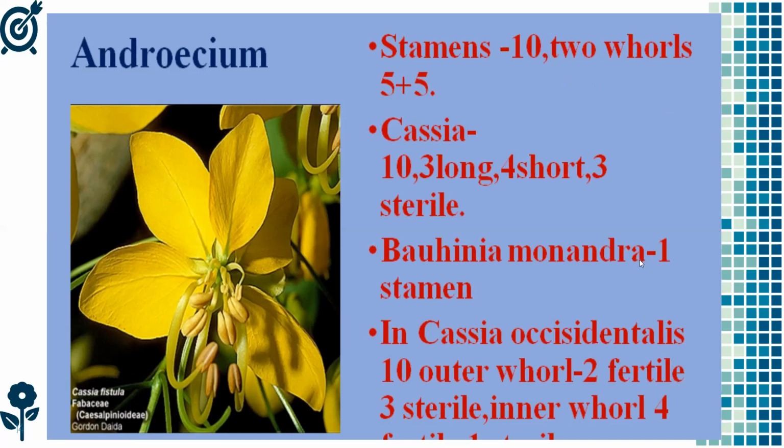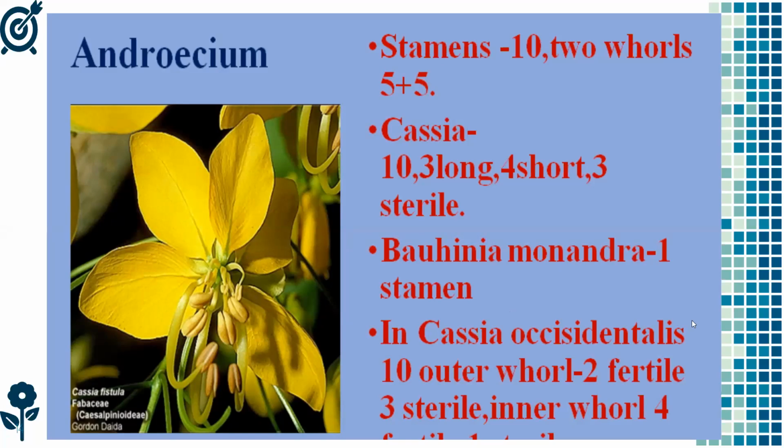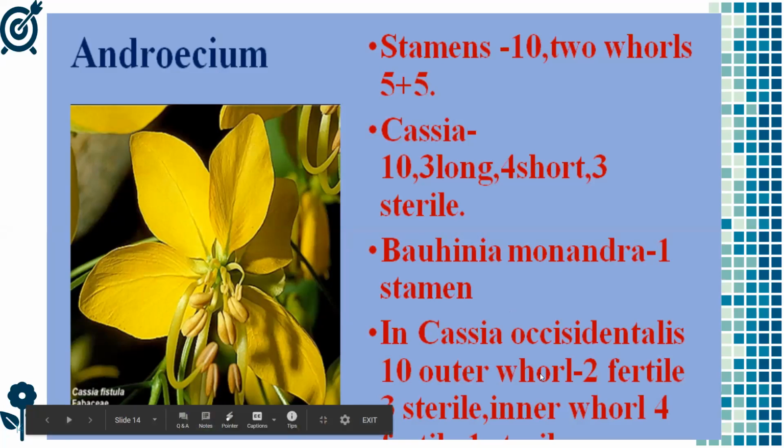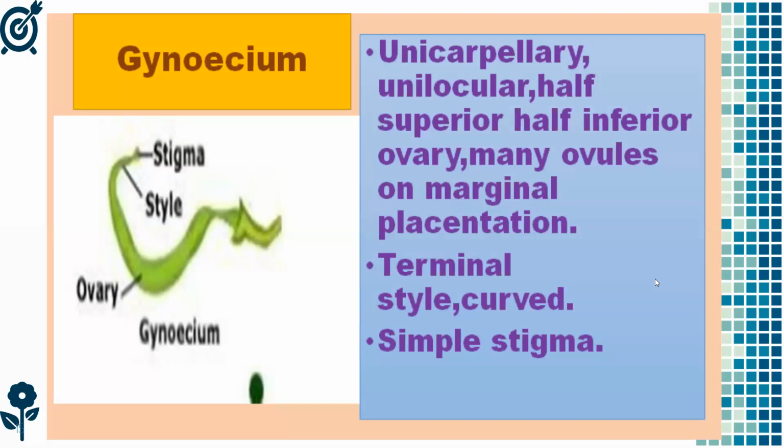In Bauhinia monandra, only one stamen is there. In Cassia occidentalis, in the outer whorl 10, 3 fertile and 3 sterile, and in the inner whorl 4 stamens are arranged. So the stamens are arranged at different heights and differ in their function. Next, gynoecium.